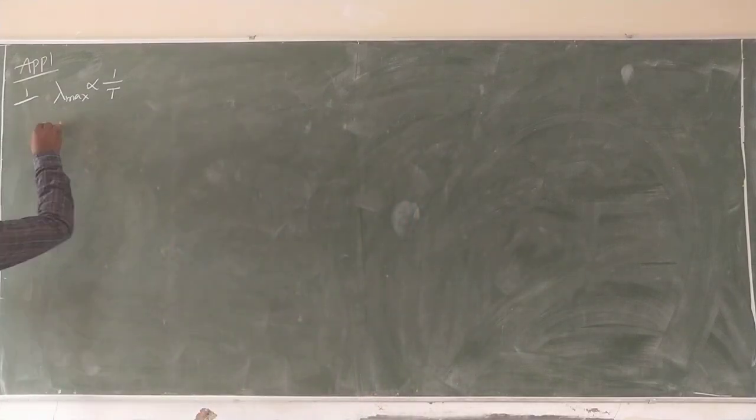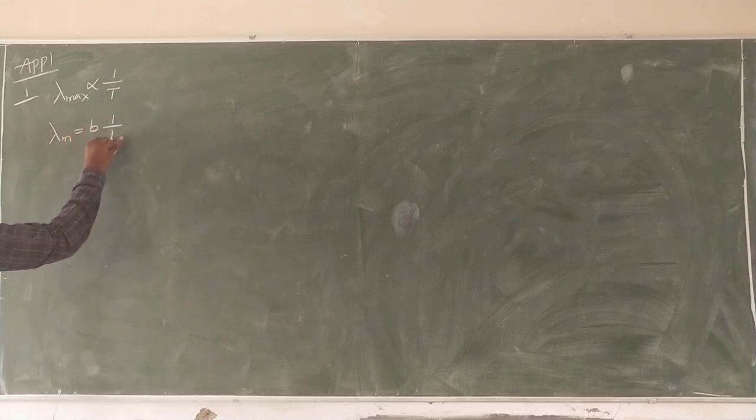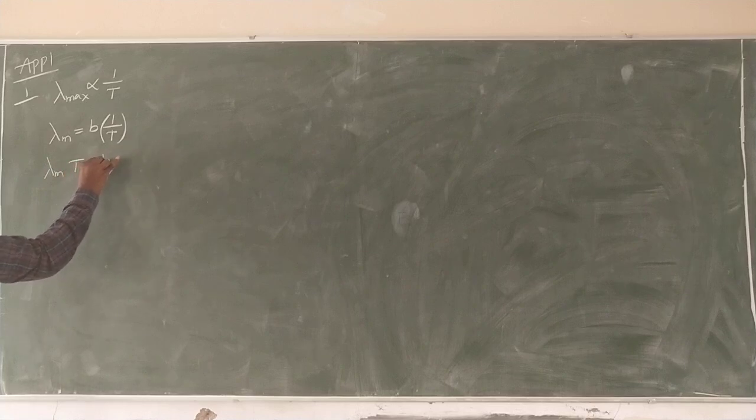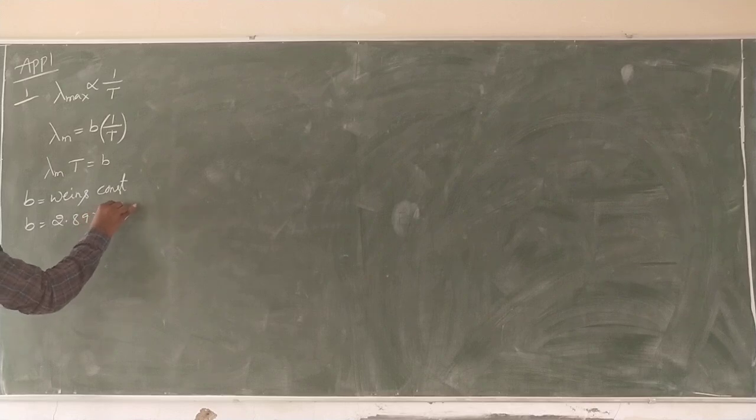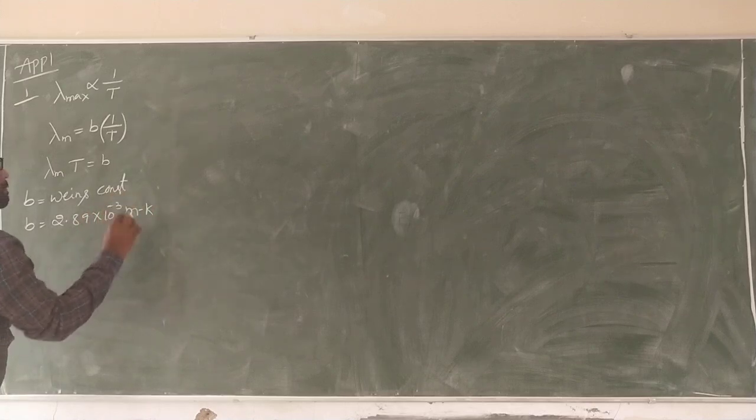Now, lambda m is equal to b by T. Lambda m into T is equal to b. B is Wien's constant, B is equal to 2.89 into 10 power minus 3 meter Kelvin.